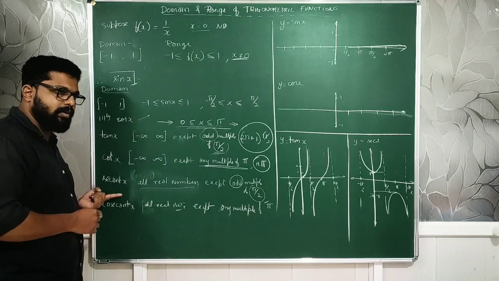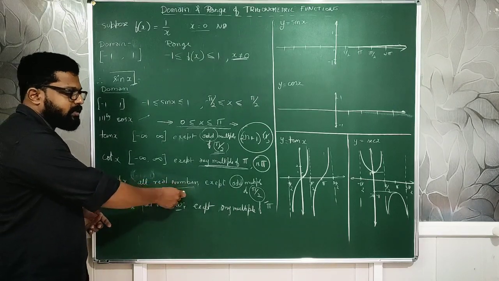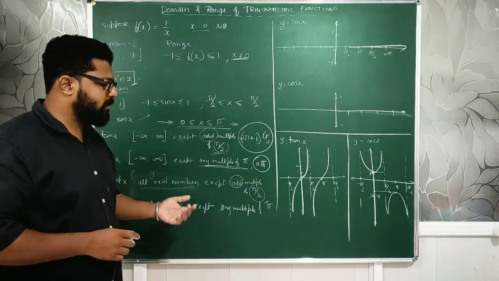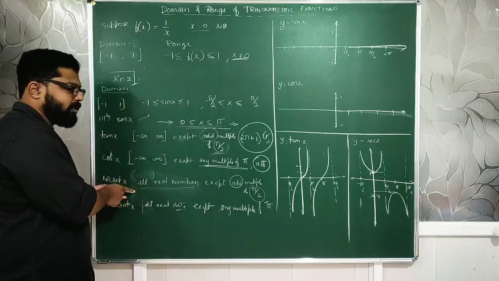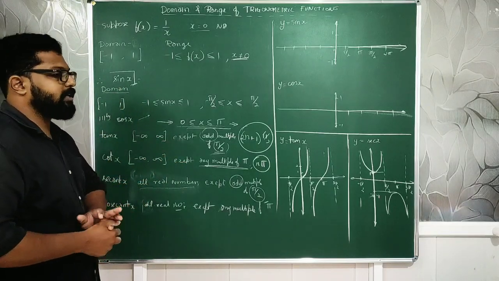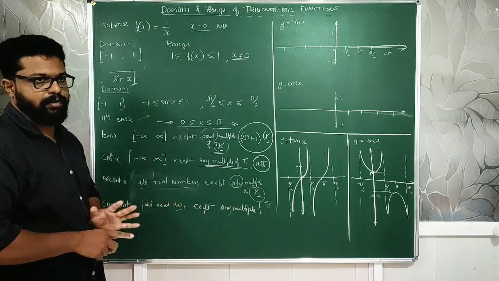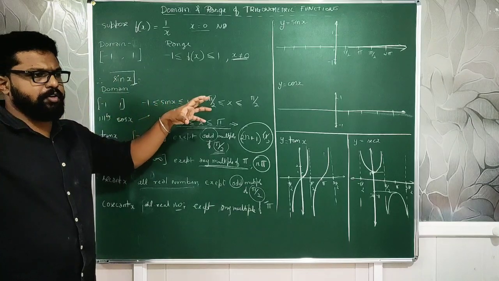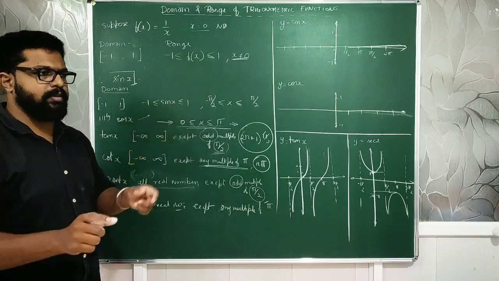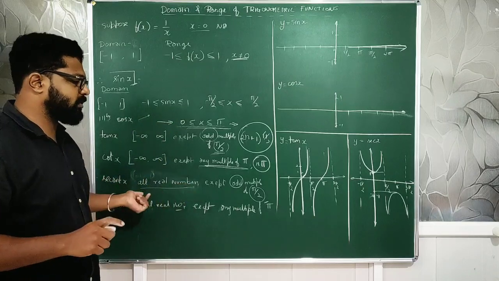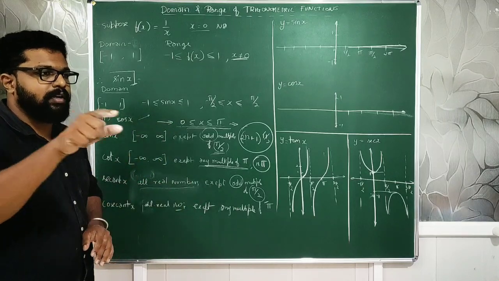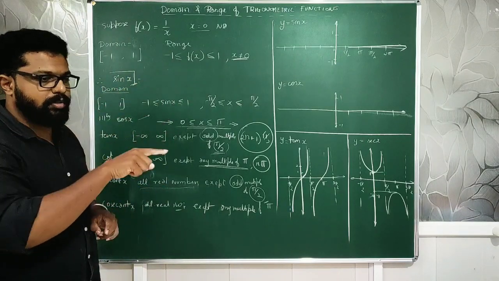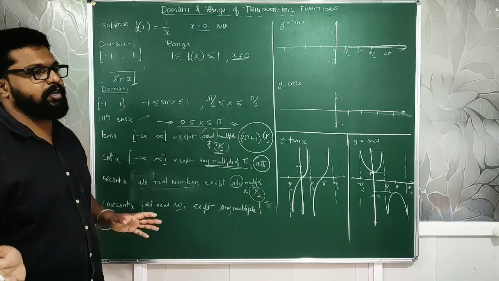Agree? Understood my point? Then that way they can ask a multiple choice question at the competitive level. Such a simple question won't be asked, but somewhere in a bigger question, this particular thing will be present. Secant of 13 pi by 2. You know it is not defined. Imagine there is a huge chain of trigonometric functions, and all are multiplied together. Somewhere in between, you find secant 13 pi by 2. The final answer also will be not defined. Just by looking at secant 13 pi by 2, if you find not defined, just mark it and you are done with the answer.